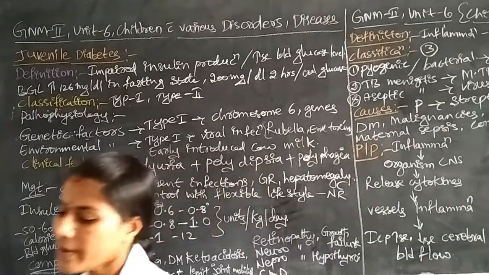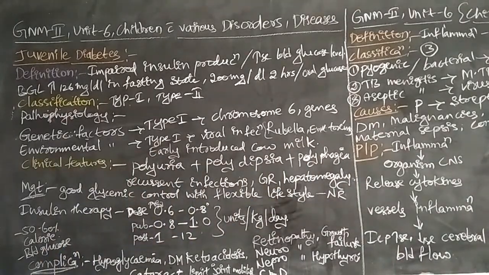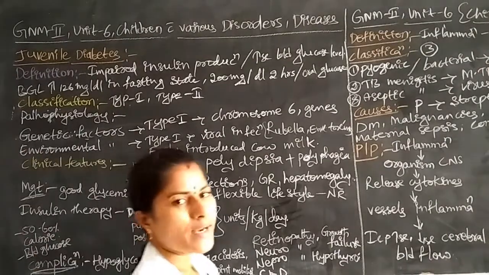Okay, they are not having normal function, normal structure of liver. These are the major symptoms we identified in the children who are affected by this disease of juvenile diabetes. Next, we have to discuss the management of juvenile diabetes.